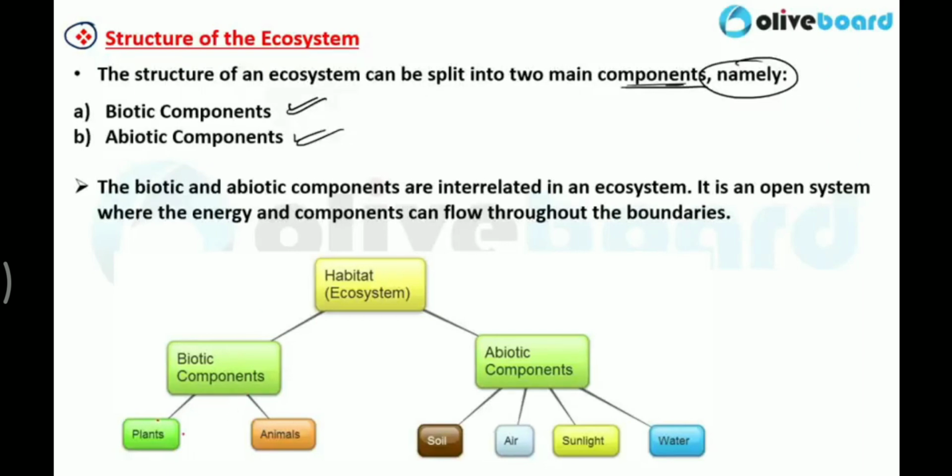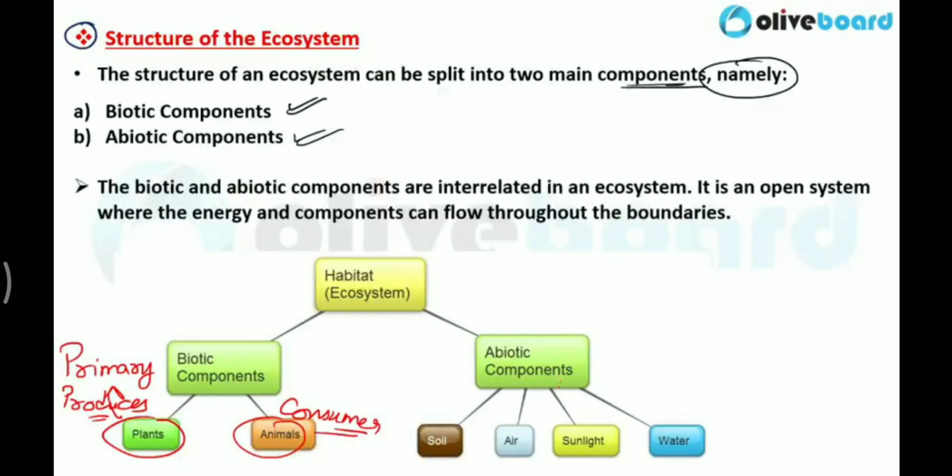Biotic are what? Plants and animals. Plants are the primary producers. We will talk about it in food chain. So these are the biotic components. Animals, they are consumers. These also come under biotic.